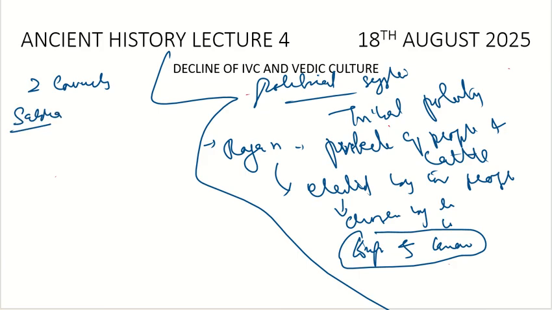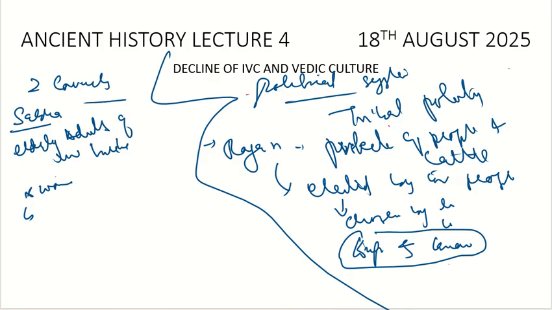Sabha. This council is the association or council of elderly adults of the tribe. And women were also a part of it. It is said that women enjoyed the highest space in the Rig Vedic times. After the Rig Vedic time, their condition declined. So the first house was the Sabha, represented by the elderly adults of the tribe. Both men and women are part of it. A kind of like a panchayat.